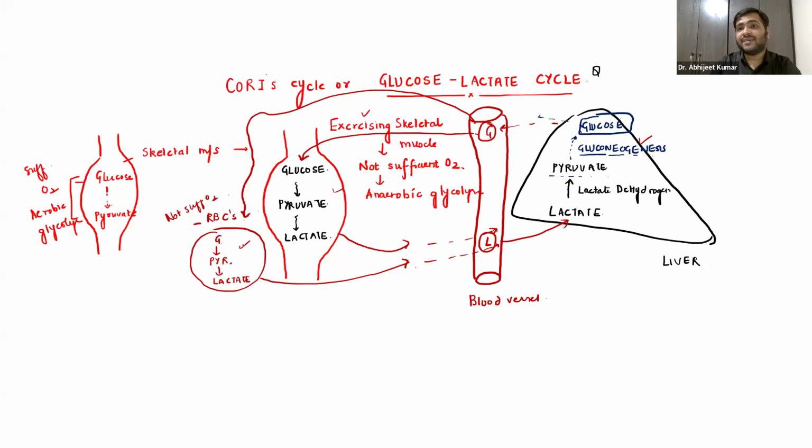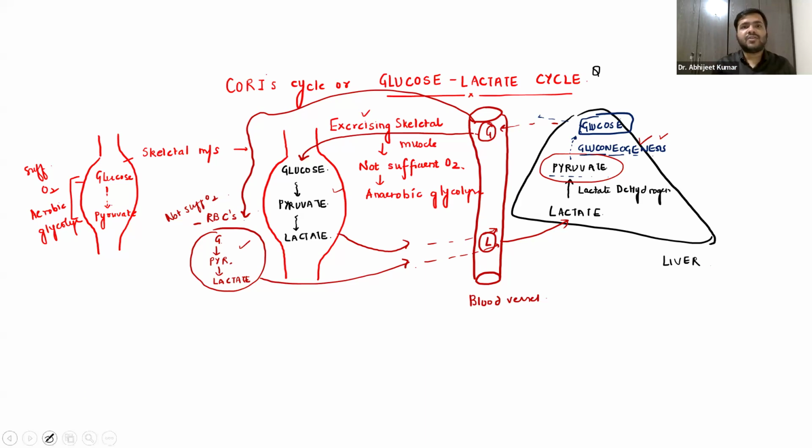So that is basically the simple representation, a cycle that has initiated from this exercising skeletal muscle or RBC where there is not sufficient amount of oxygen. They are converted into lactate, which goes into the blood vessel. This lactate goes into the liver, converts into pyruvate, and it undergoes gluconeogenesis. This pyruvate is not a carbohydrate, but we are generating carbohydrate from a non-carbohydrate substrate, that is pyruvate, and that is the process called gluconeogenesis. So this glucose lactate cycle.